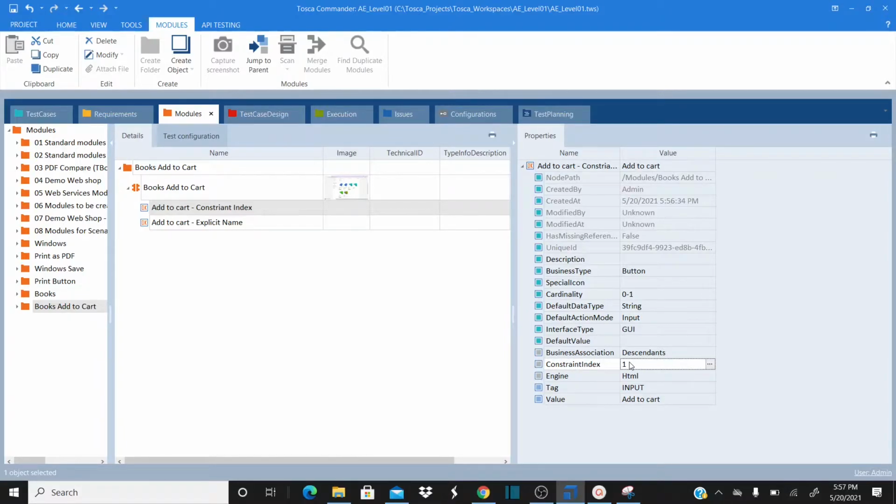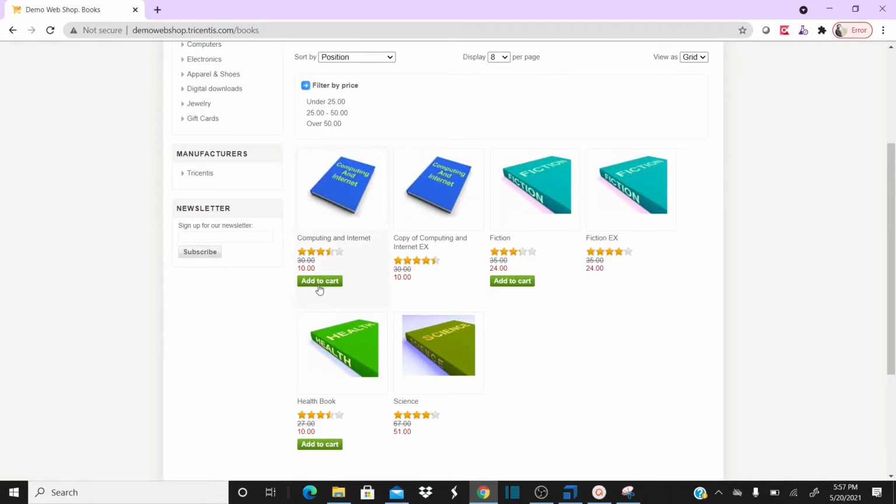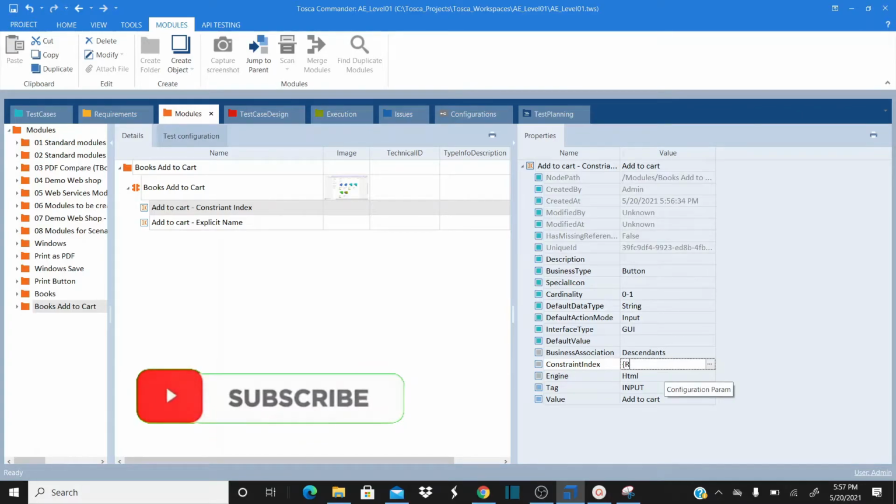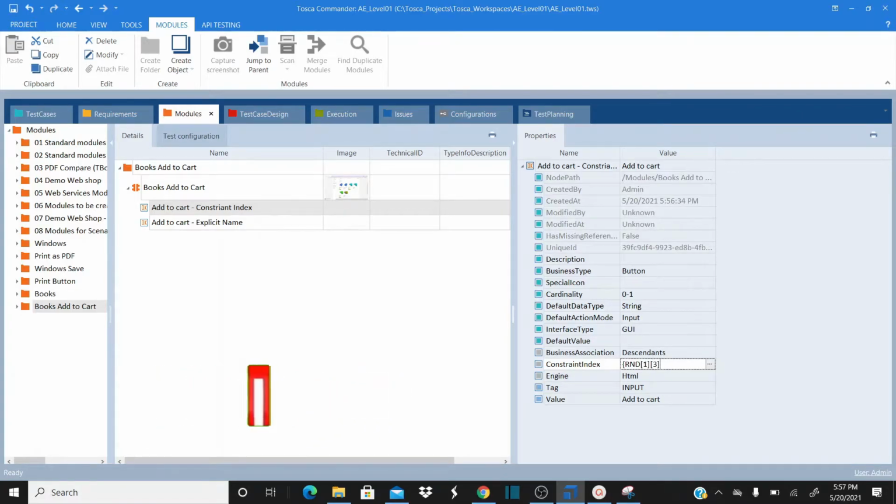Now I have to add the books randomly. So that means this is my index 1, index 2, index 3. I don't want to use the hard coded value called index 1. That's the reason I want to replace this with RND 1, 3.